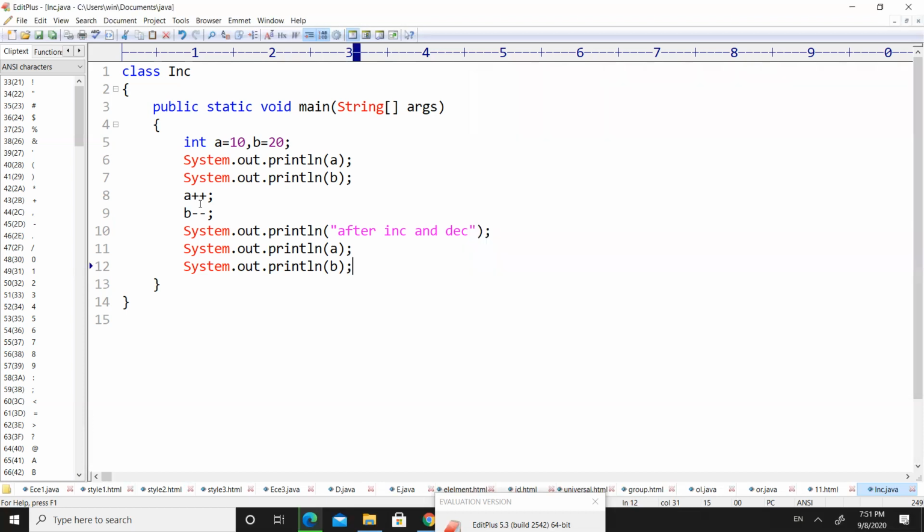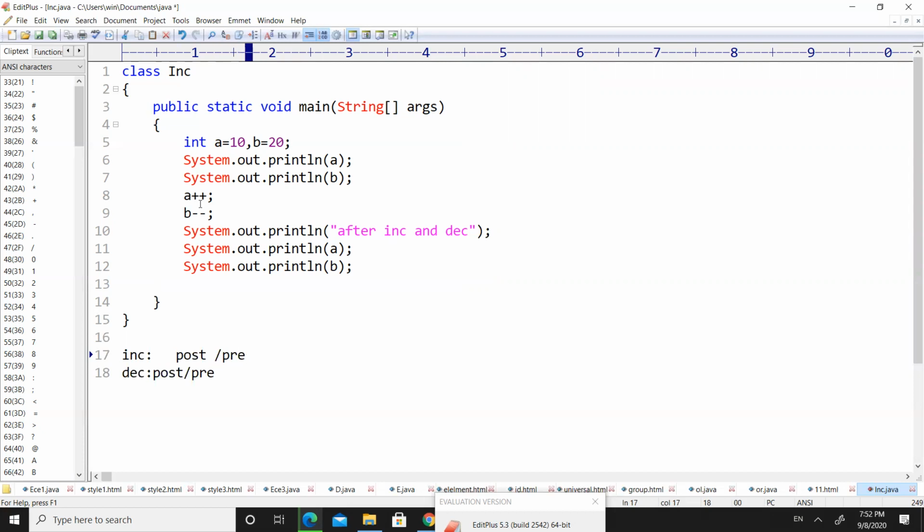Okay, so let us change something here. The things we have done here are post increment and post decrement. There are two things here. Increment can be post or pre. Similarly, decrement can be post decrement or pre decrement.